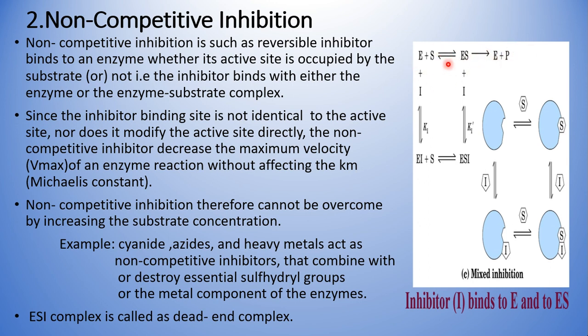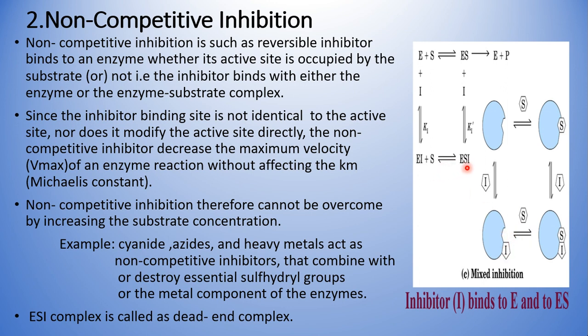For example, if this enzyme has the binding of an inhibitor, then you are going to have the formation of an enzyme inhibitor complex. Now the substrate doesn't know that an inhibitor is there, and this substrate will come and bind to the enzyme active site of this enzyme inhibitor complex.